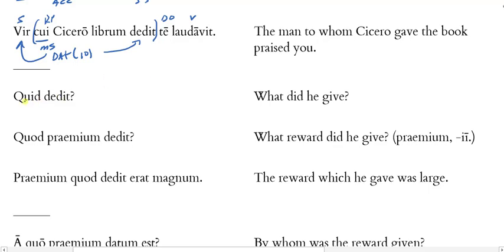And then in this next example, quid dedit. Here we're using the neuter form. Dedit is he gave. And the question is, is quid here the interrogative pronoun, interrogative adjective, or relative pronoun? Well, it's got a question mark here, so clearly it's going to be interrogative. It does not have an antecedent either, right?